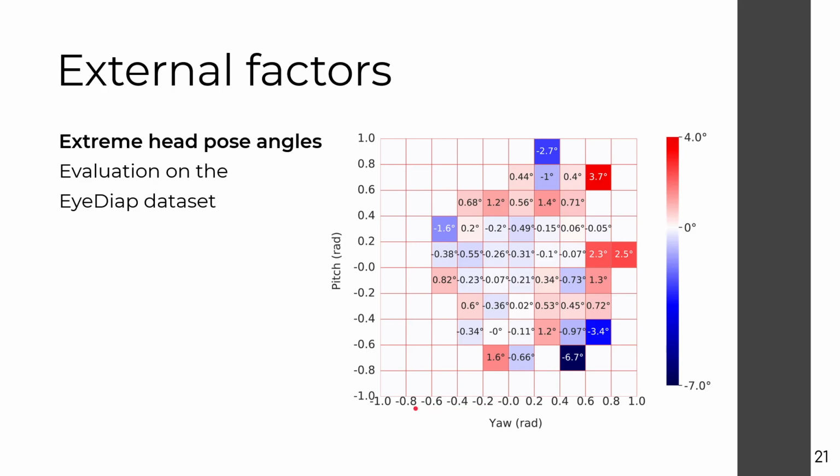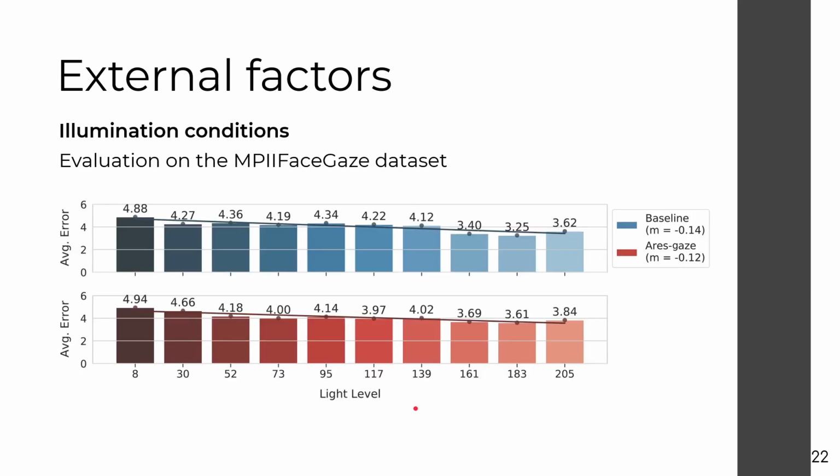Earlier we mentioned that MPIIFaceGaze had a significantly greater variation of illumination conditions than EYEDIAP. We decided to evaluate if attention had any positive impact on this factor by conducting a similar experiment here. We grouped the evaluation samples in tranches by their average grayscale light levels and measured the average error in each tranche.